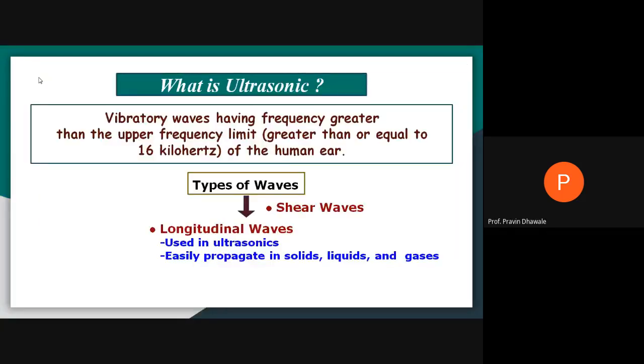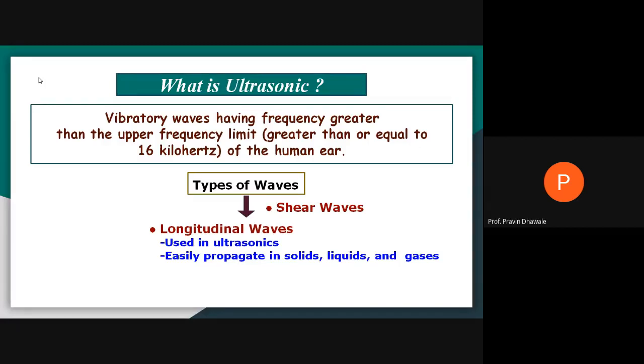As we know, there is a certain frequency limit for the human ear to hear sound. It is near about 16 kilohertz. If the frequency goes beyond 16 kilohertz, the upper limit of the audible frequency, then those vibrating waves are called ultrasonic waves.